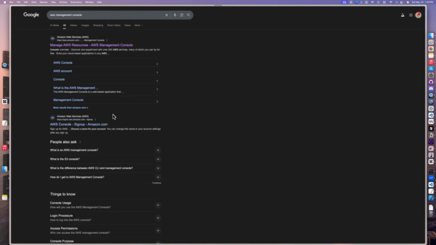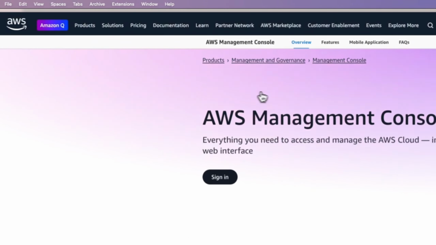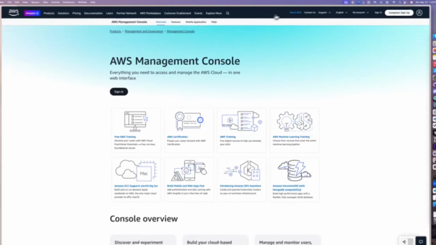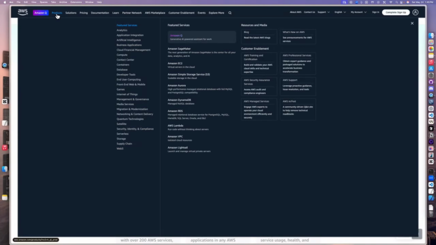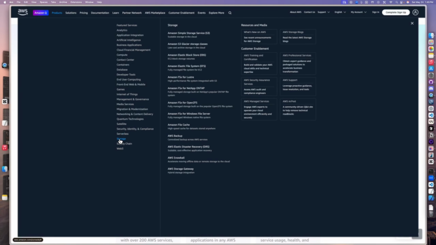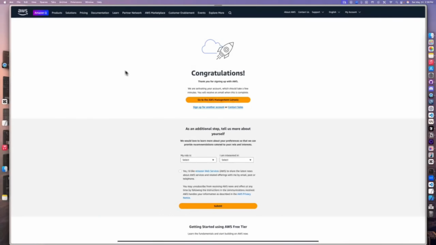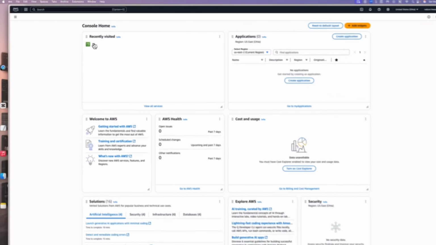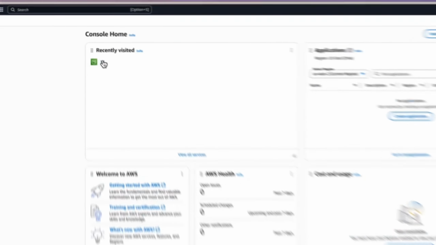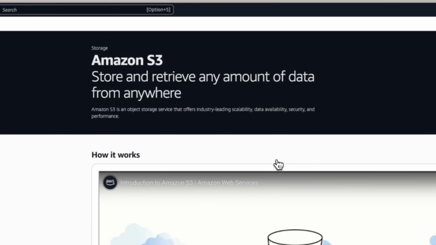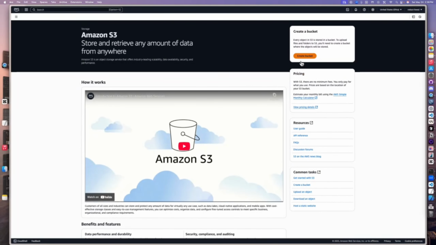So this is how you create an S3 bucket so you can access it from your application. First of all, go to the AWS Management Console, and once you are there, go to Products and scroll all the way down to Storage, and you're going to see Amazon Simple Storage S3. Click on that and create an account, and this is going to take you through the account creation flow. Once you create an account, you get this congratulations page. Click on the S3 in the page after the congratulations page, and then create a bucket.